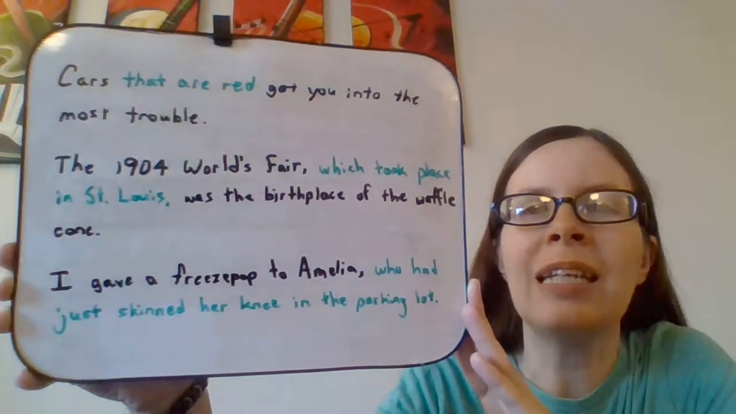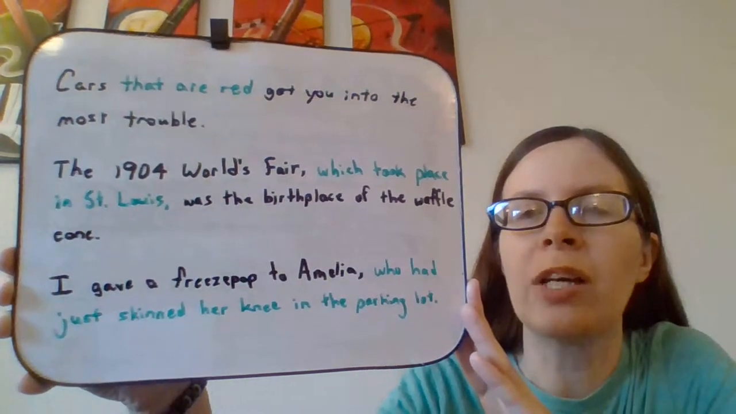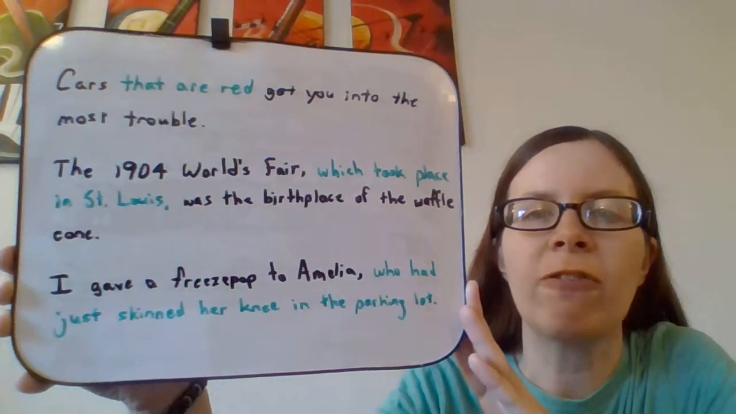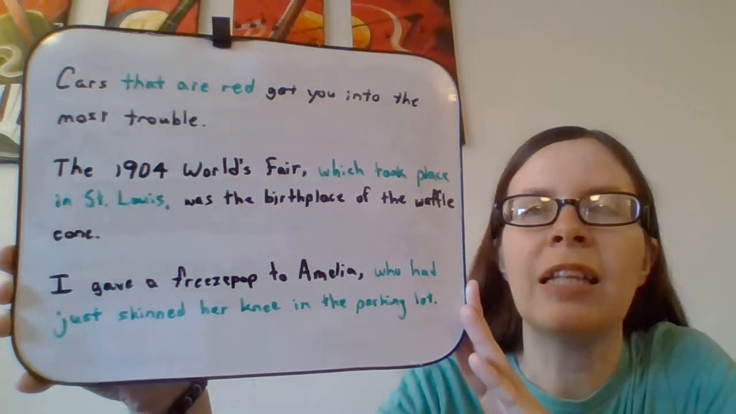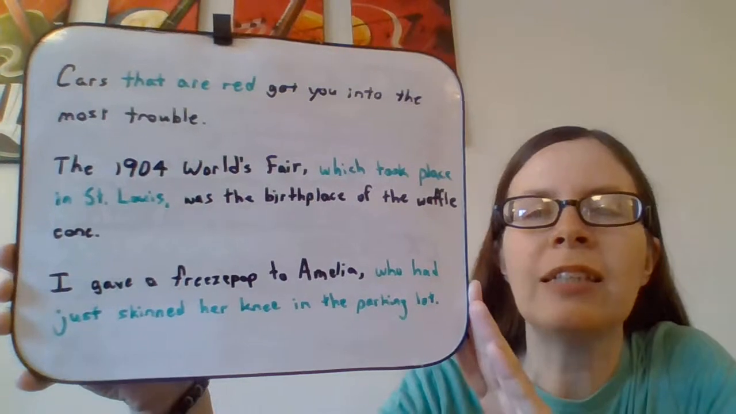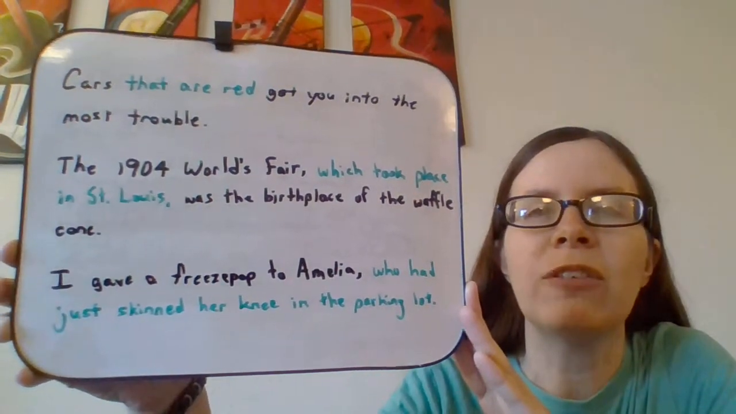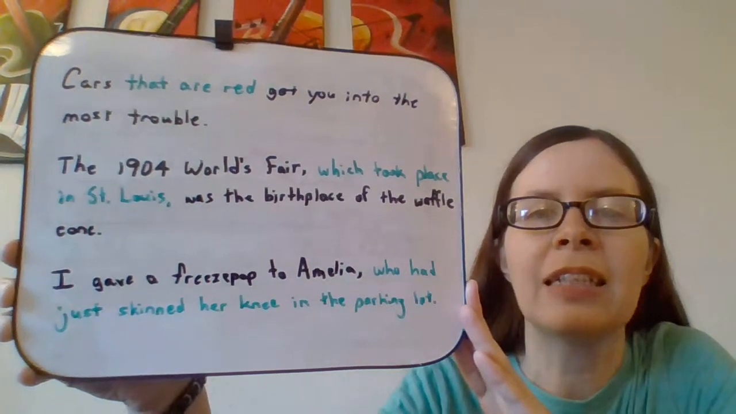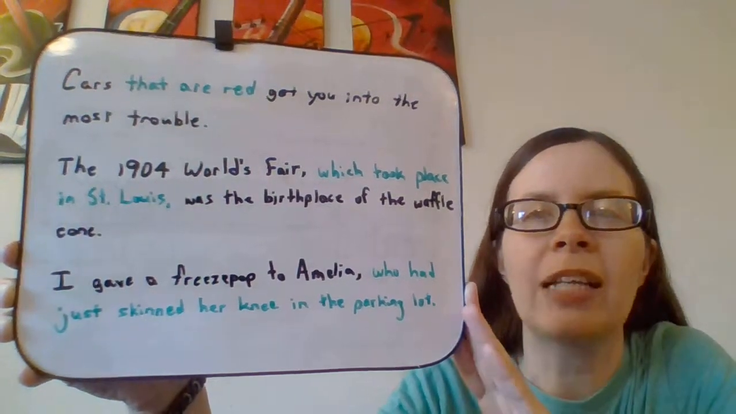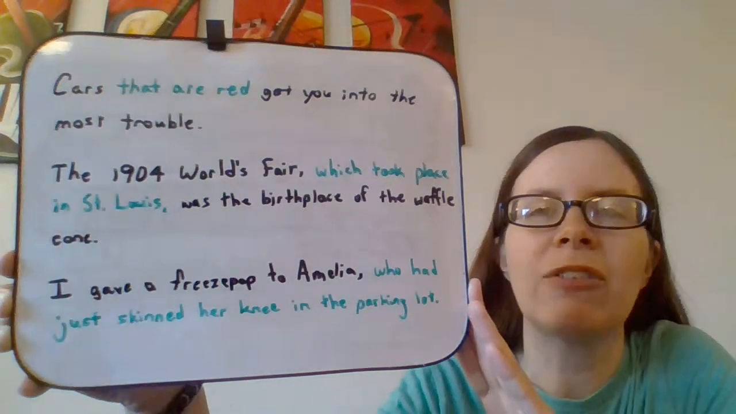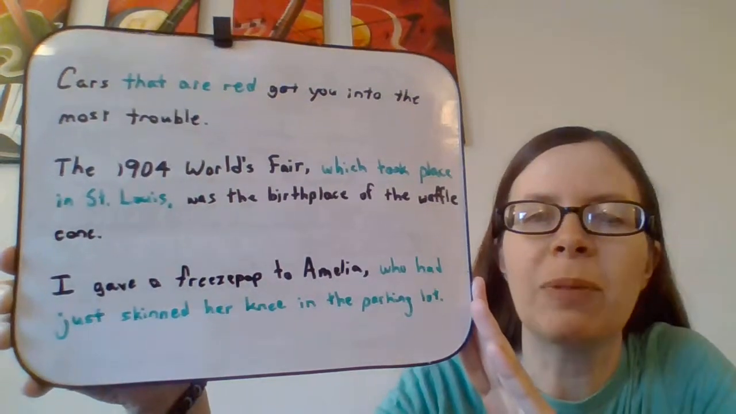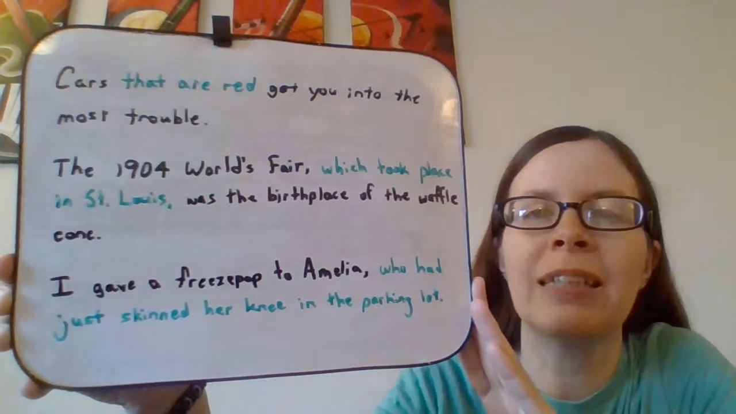But since we don't really need it to know which subject we're talking about, then we set it off with commas on both sides. So you see how there's a comma after Fair right before the clause starts, and then there's a comma after Louis right at the end of the clause. Okay? Also, I want to tell you guys that an adjective clause can also come at the very end of a sentence. I gave a freeze pop to Amelia, who had just skinned her knee in the parking lot. Okay, so that entire adjective clause comes at the end of a sentence, so it gets a comma before it and a period after it, but still it's being set apart from the rest of the sentence.